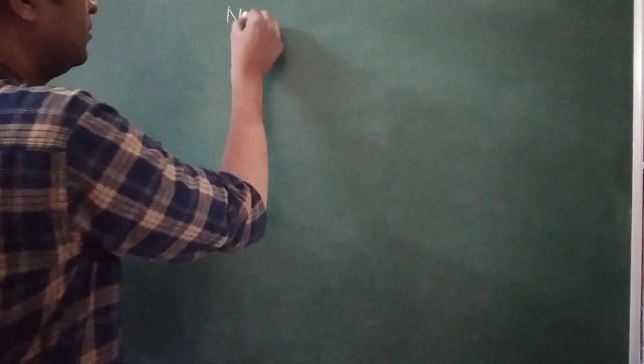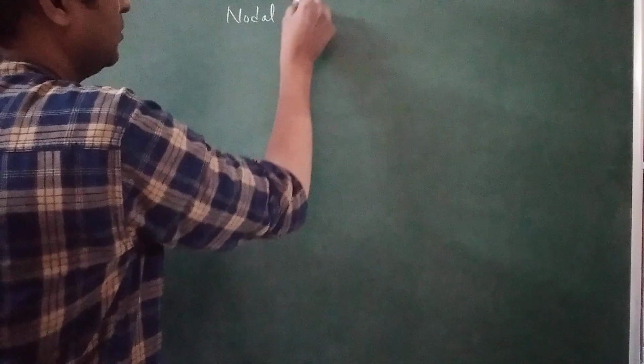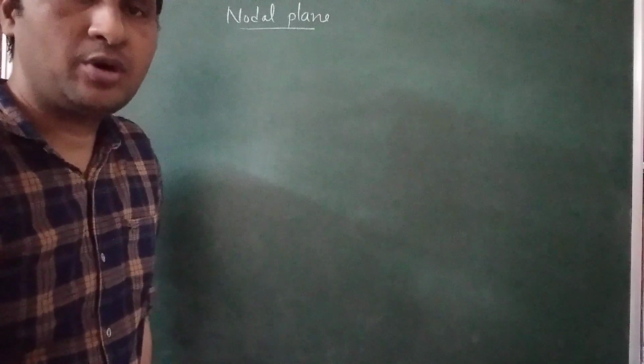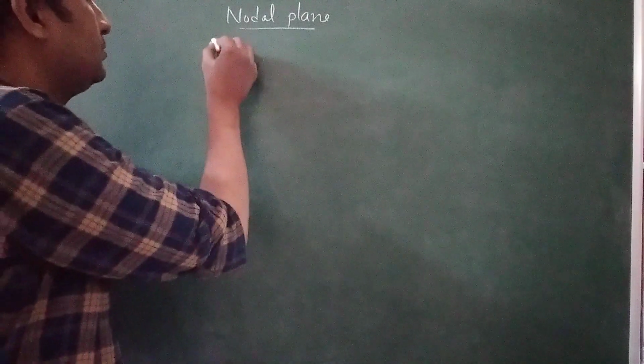Nodal plane. The plane passing through the nucleus where the probability of finding an electron is 0 is called a nodal plane.